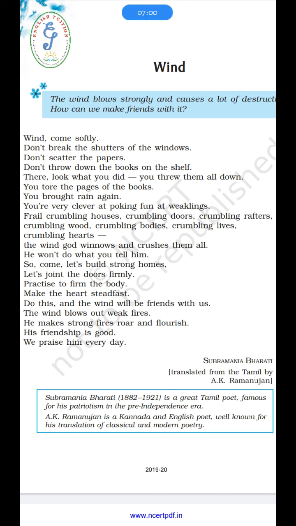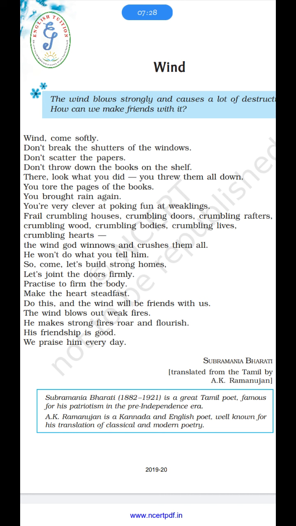Why do we praise the wind? We praise the wind because it is our daily need. The wind is our daily need. So we praise the wind, and the wind's friendship is good. So how should we make friendship with the wind? We ourselves should be strong. We should make ourselves strong first. Only then can we make friends with the winds. So that's the poem for you.